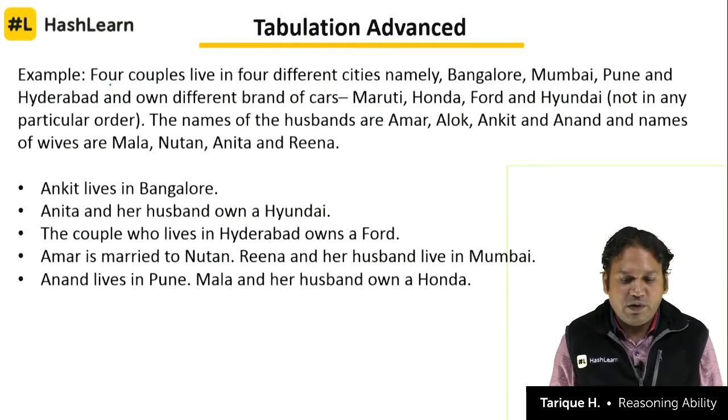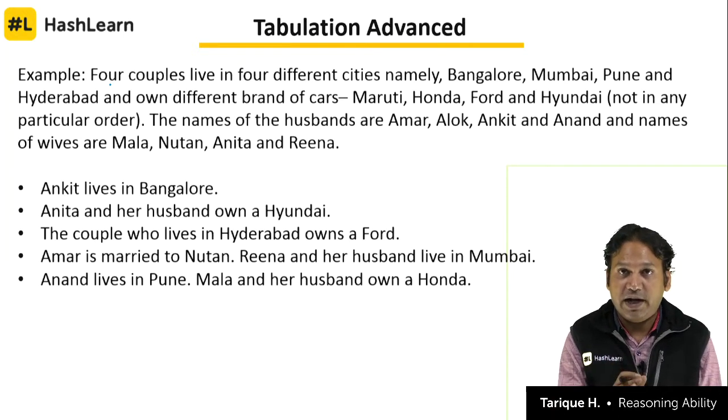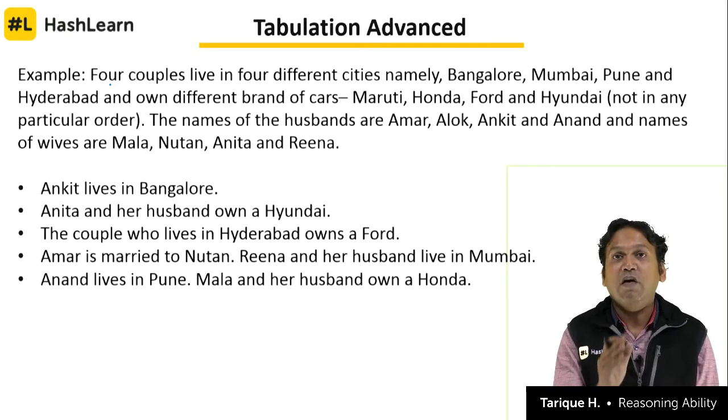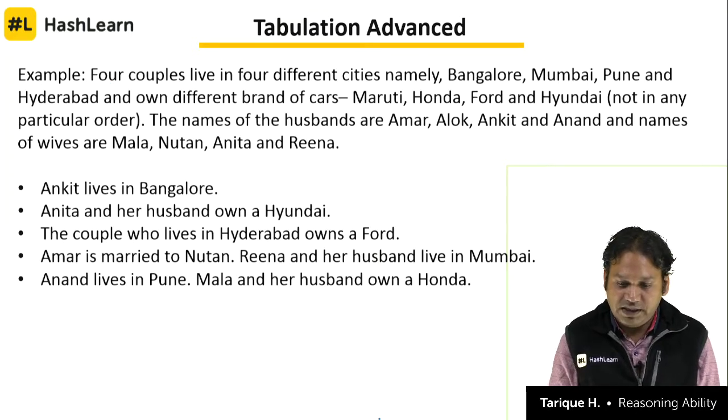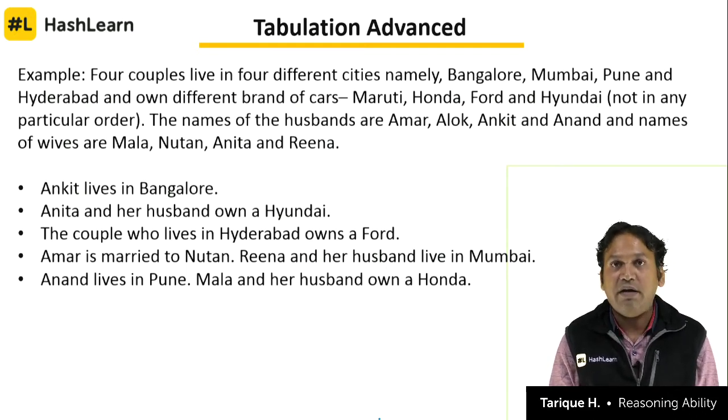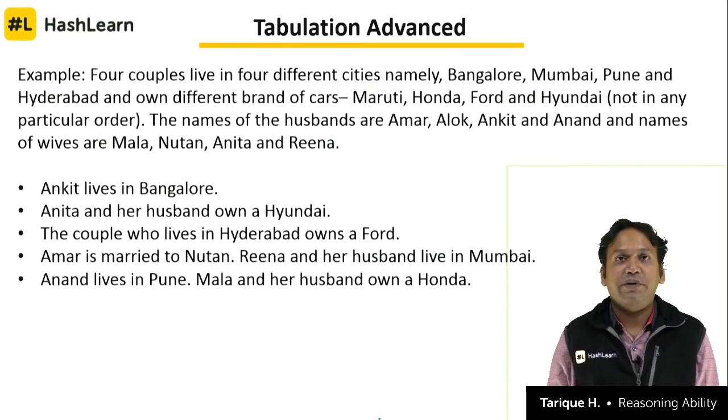4 couples live in 4 different cities, namely Bangalore, Mumbai, Pune and Hyderabad. So now we have 4 categories, and in each category we have 4 entries. 4 couples are there in 4 different cities, Bangalore, Mumbai, Pune and Hyderabad, own different brands of car, Maruti, Honda, Ford and Hyundai, not in any particular order. The names of the husbands are Amar, Alok, Ankit and Anand, and names of wives are Mala, Nutan, Anita and Reena. Clear? And then we have information given to you.